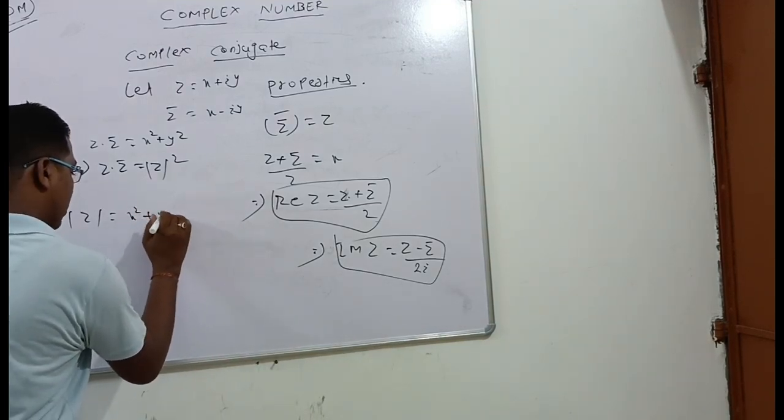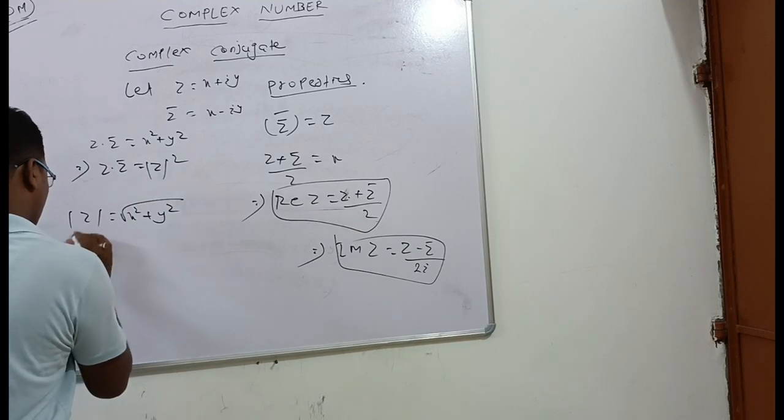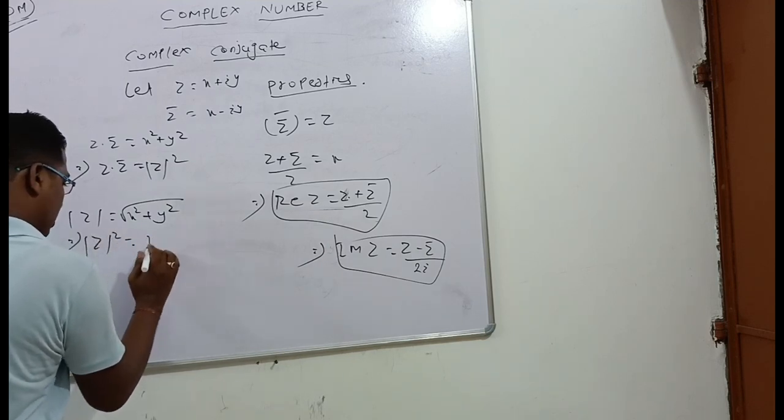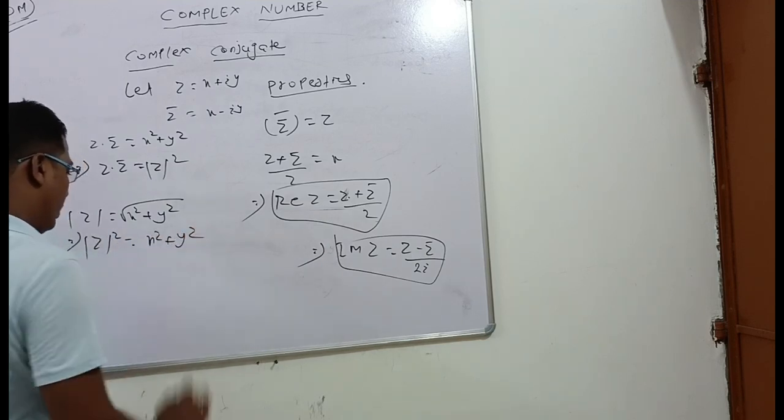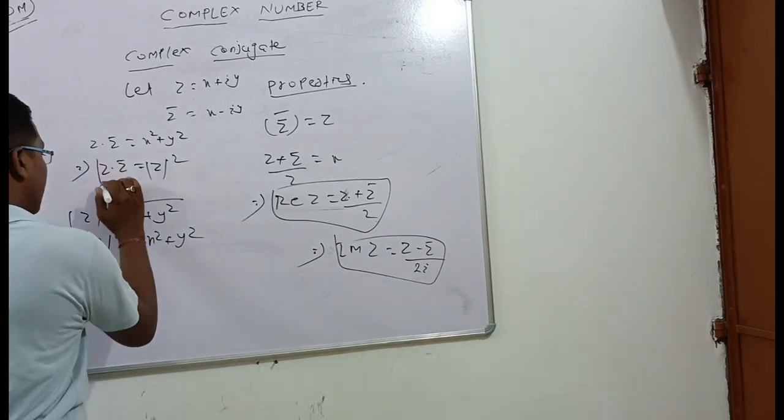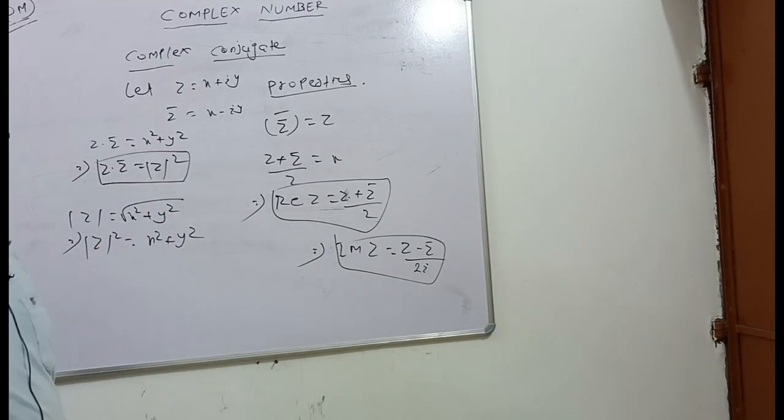That is square root of x square plus y square. So mod z whole square is equal to x square plus y square. Okay, so z into z conjugate is mod z whole square.